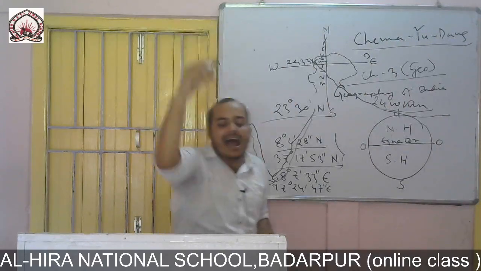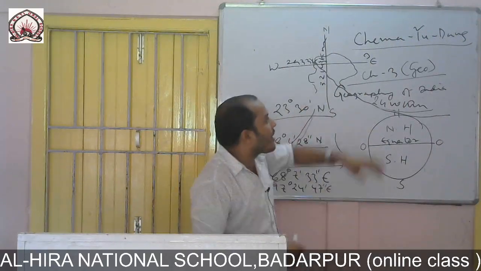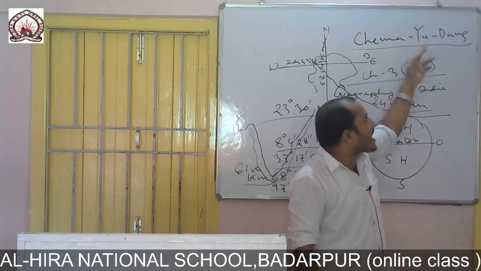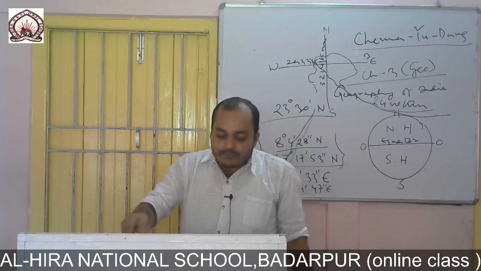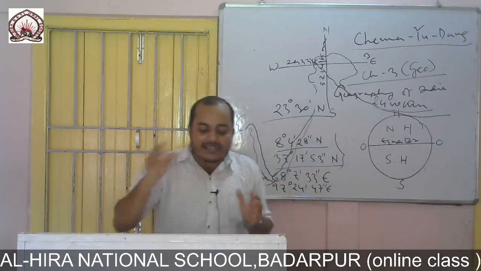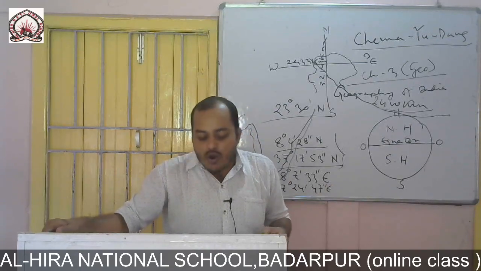Now Ganga originated from the Gangotri glacier, and the Brahmaputra originated from the Chema Yung Dung glacier. This glacier is located in the Tibetan plateau of China.